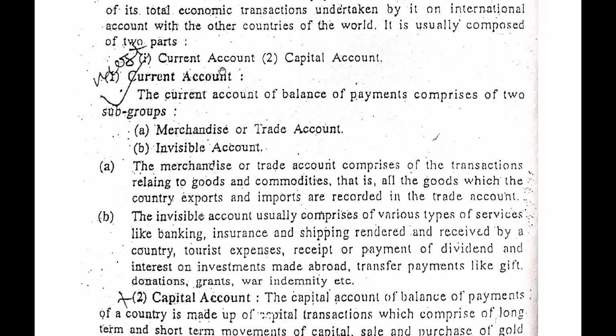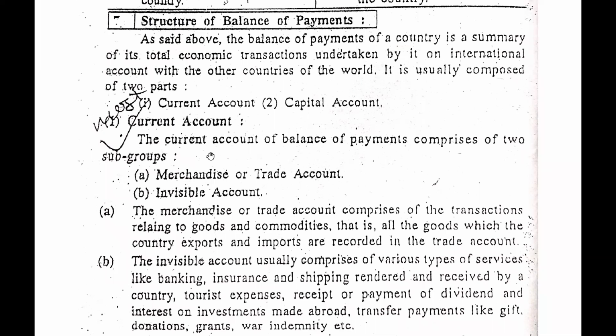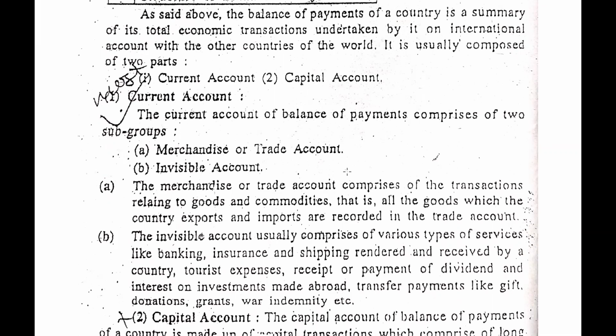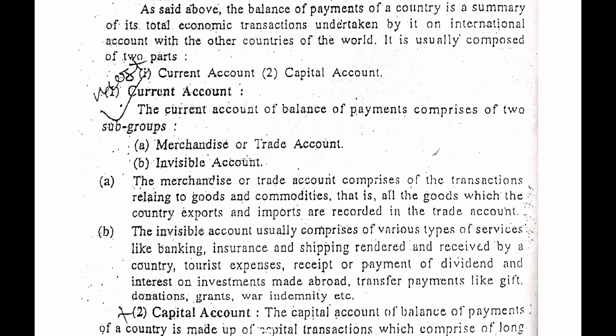So guys, in the balance of payment there are two different accounts. The one is current account, then the other is capital account. In the current account there are two different accounts. The one is trade account and the other is invisible account. In the trade account we will consider all the transactions of the visible goods, or we can say physical goods, that we import or export. And in the invisible account, there are some services like banking services, dividend, paid dividend, gifts, and so on. These are the services which will be considered in the invisible account.